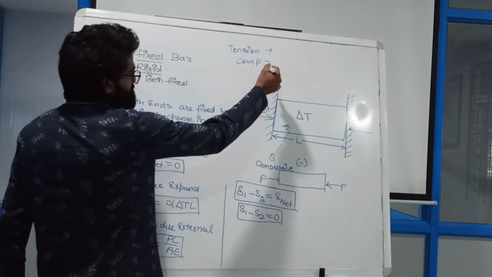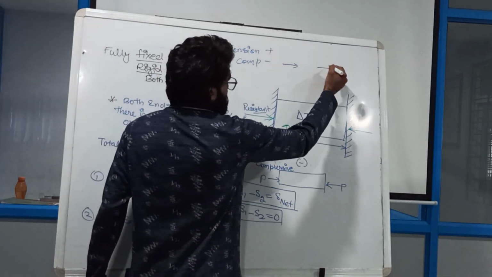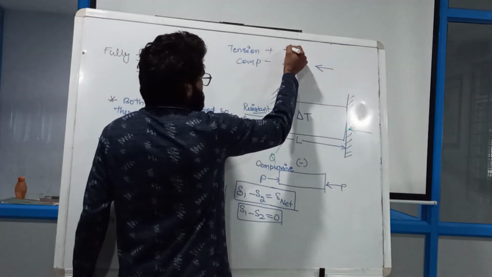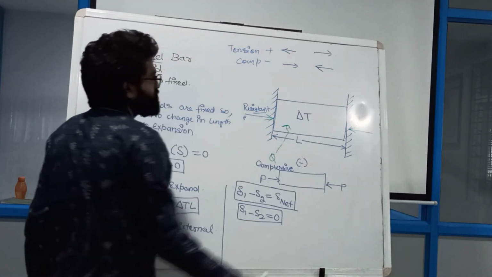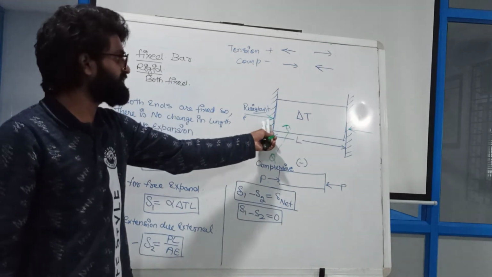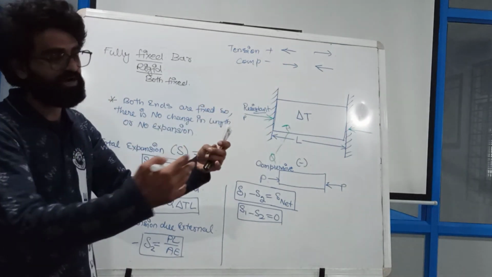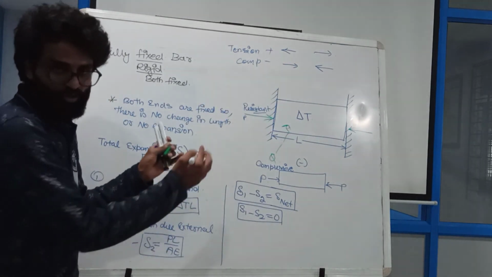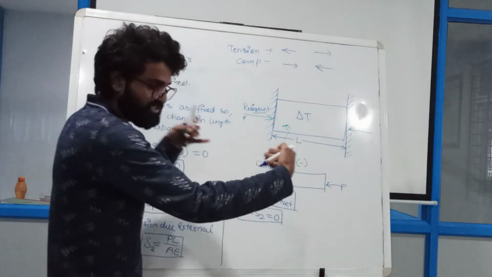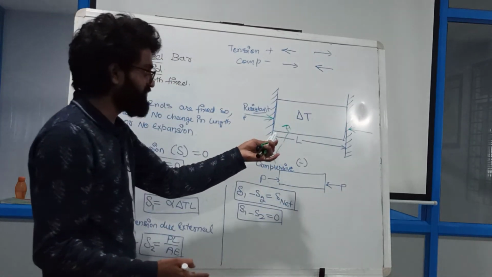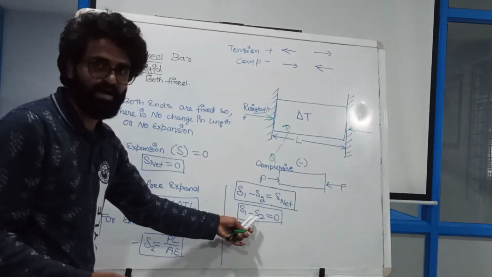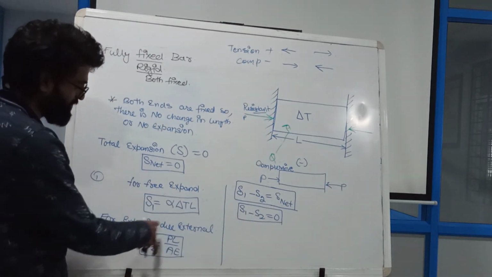And what are the signs? The compression will act in the inward direction and the tension will act in the outward direction. So here in the figure you can see that the force is acting in the inward direction to control this expansion. That's why the force is acting inward, so definitely it is going to give me the minus deflection, minus expansion.